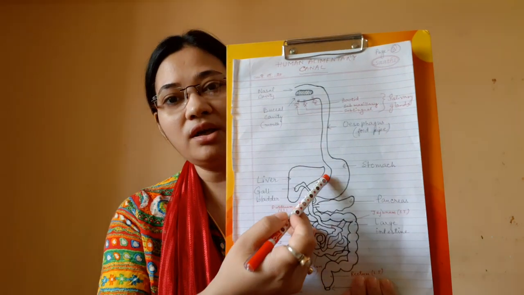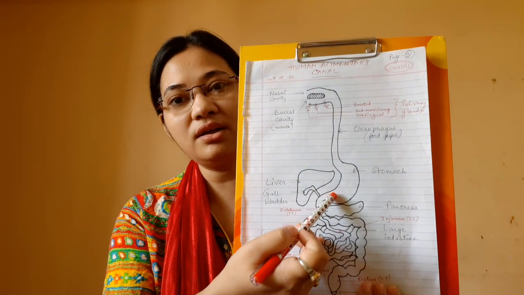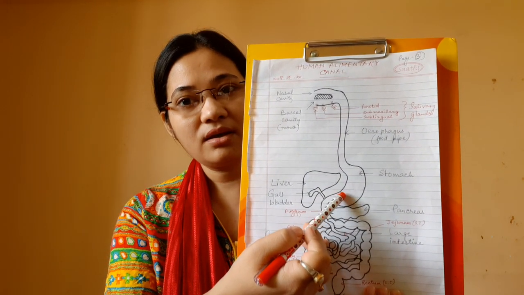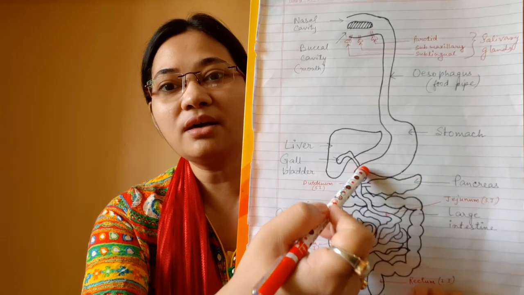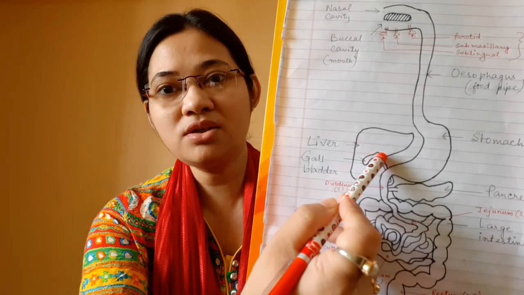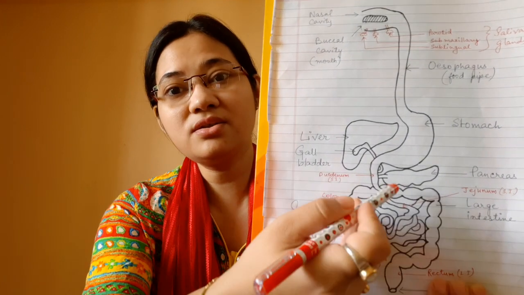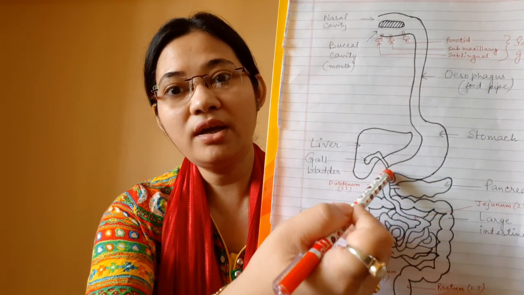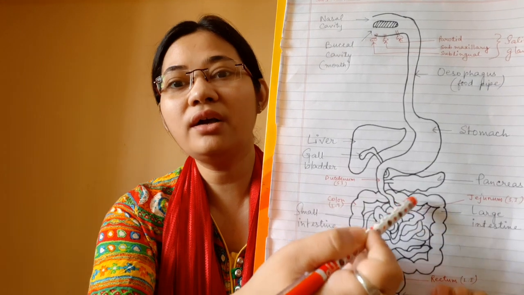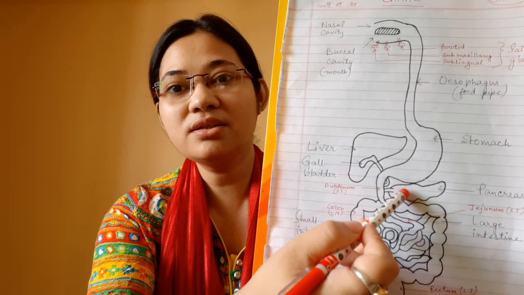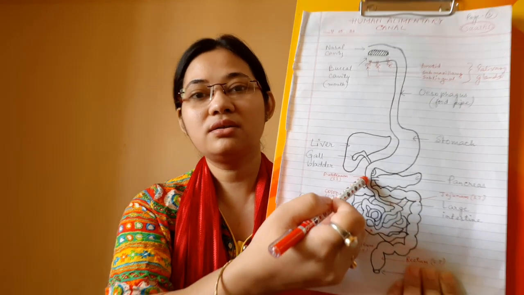In our last video we have seen that food inside the stomach is acidic in nature, but the moment the food starts coming to the duodenum, bile salts are released. So the second function of bile salt is to convert the acidic food into alkaline so that the enzyme lipase can act on it. So bile has two functions.